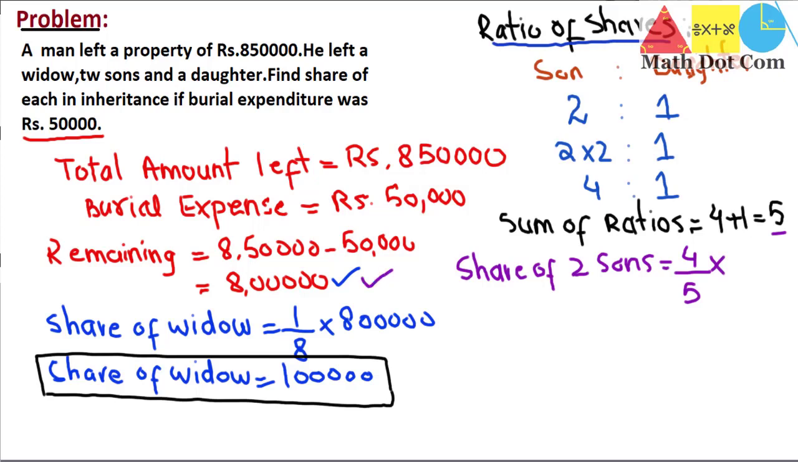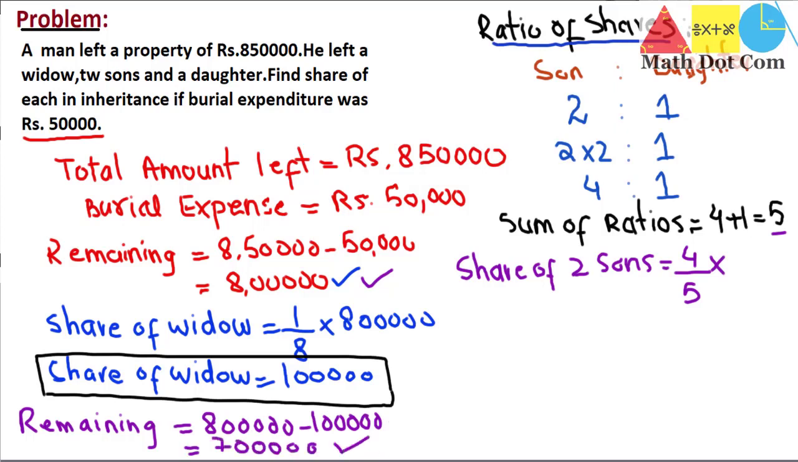What we have to do is subtract the share of the widow from the total, and then take the remaining for finding the share of the son and daughter. So I write here the remaining inheritance after subtracting the share of the widow: remaining equals 8 lakh minus 1 lakh equals 7 lakh. We have to take this amount in order to find the share of the son and the daughter, not the actual value of the inheritance that we got after paying all the expenses. So keep this in your mind.